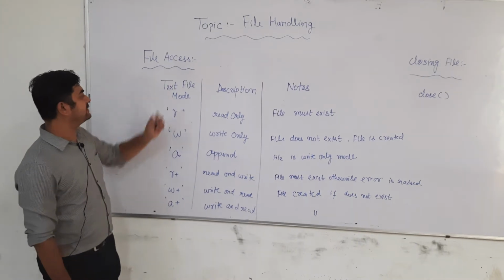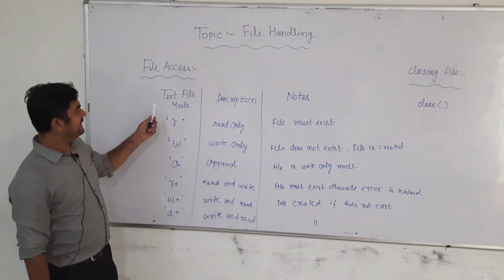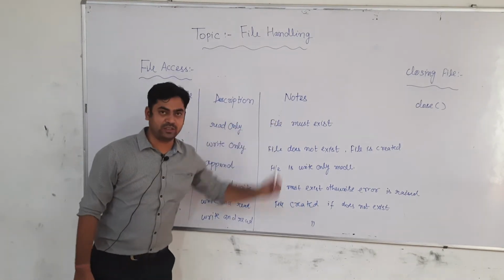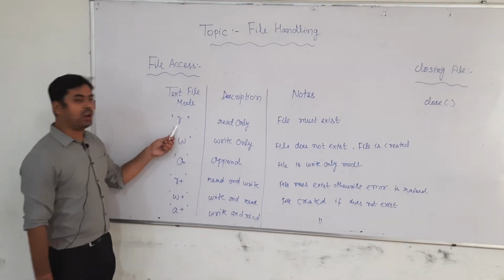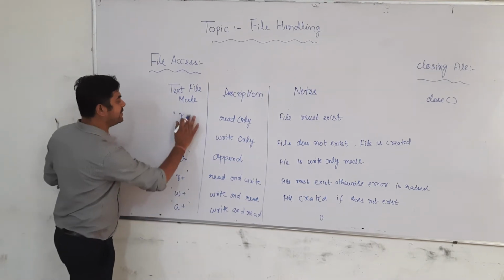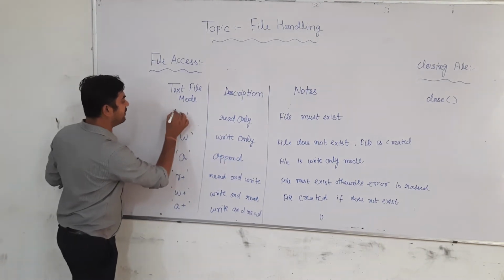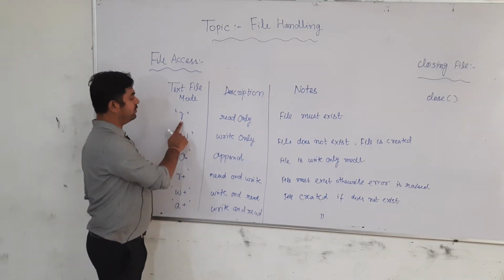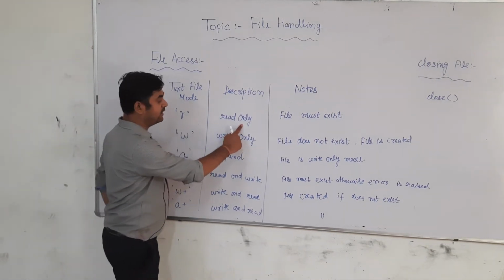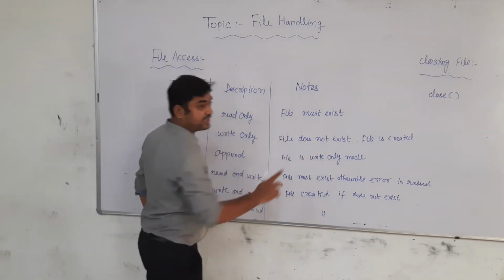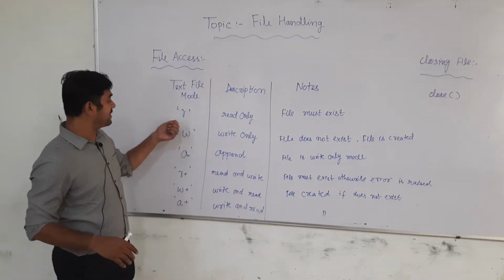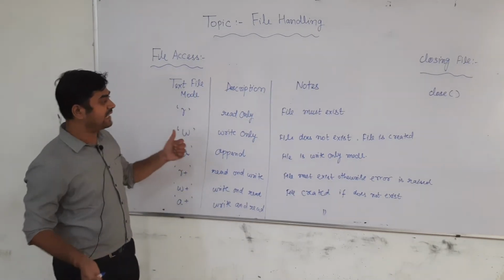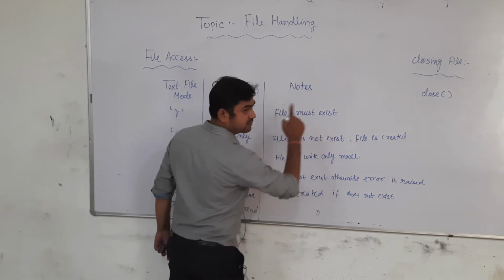So for file access we have text file modes, their descriptions and some note points. Suppose we have the small r mode. We must write our mode inside single inverted commas. So r is for read only, and for that the file must exist. Suppose we use the read mode and the file does not exist right now, then an error will occur.